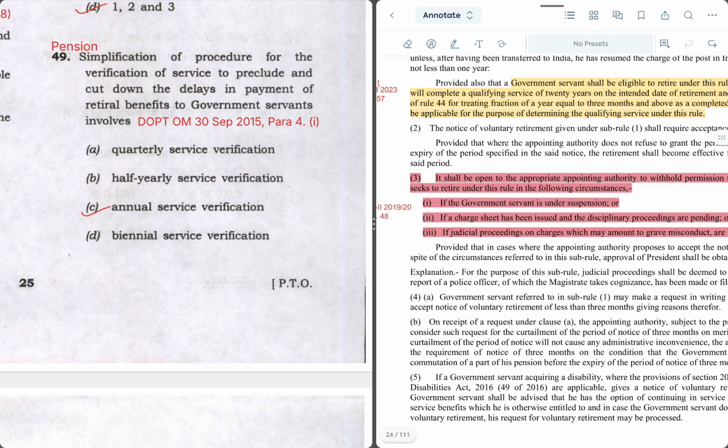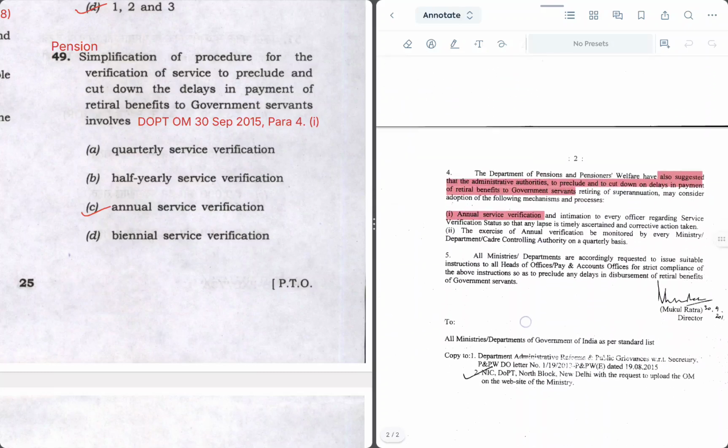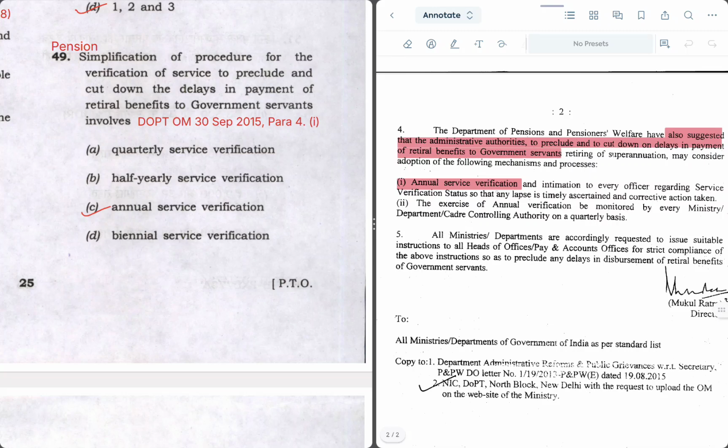So for that, you have to refer to DOPT's OM dated 30th September 2015. In para 4.1, it has been suggested, it is not a rule, but it has been suggested that to cut down delays in the payment of retirement benefits, annual service verification should be done. Let me open this OM and show it to you. So here we have the OM issued by the Ministry of Personnel. In para 4 on page number 2, it is suggested that the administrative authorities should do annual service verification to cut down the delays. Hence the right answer is option C.